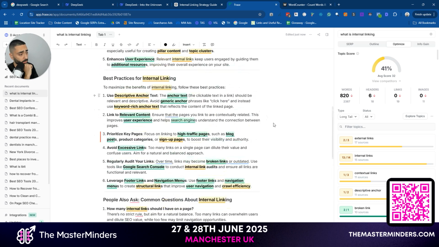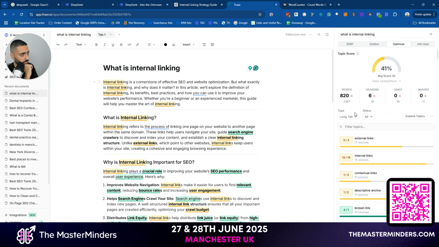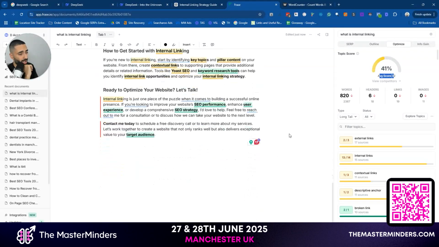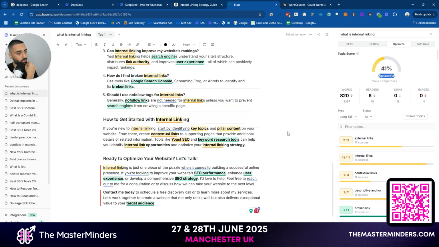So actually, we've got now a way more SEO optimized article. We've got 41%, and the average score for this SERP, so everyone that's ranking in the top 10, is actually 32. So we're way above the actual average now. What I would probably recommend for something like this is obviously getting an editor to just evaluate the content, because again, it might have over optimized for just internal links. Like we've got it mentioned... actually, it's not too bad. We've got it mentioned 15 times.